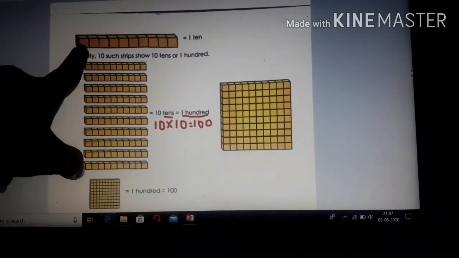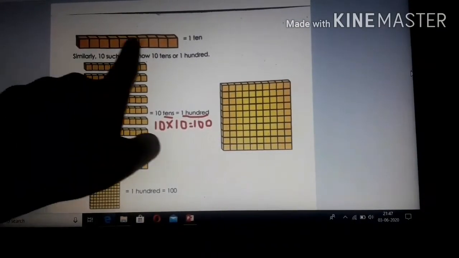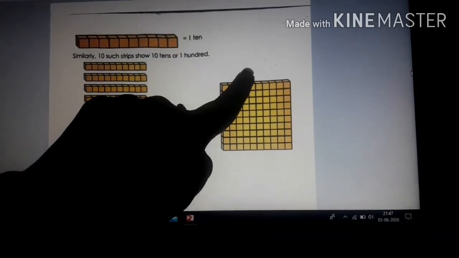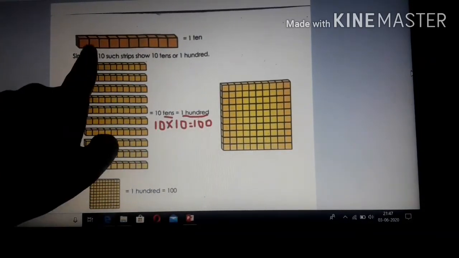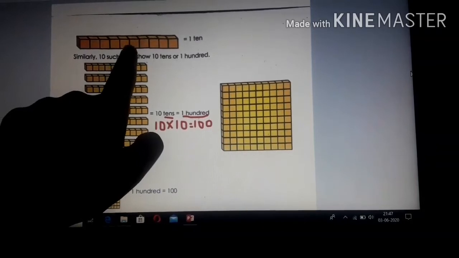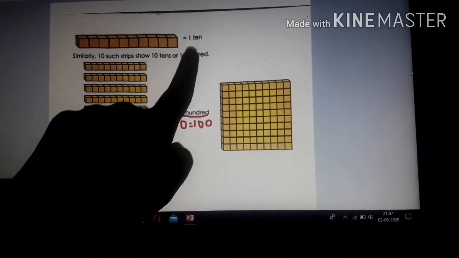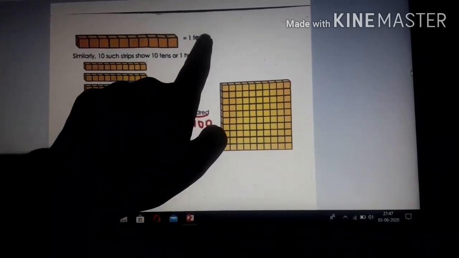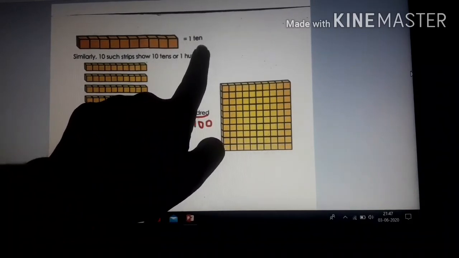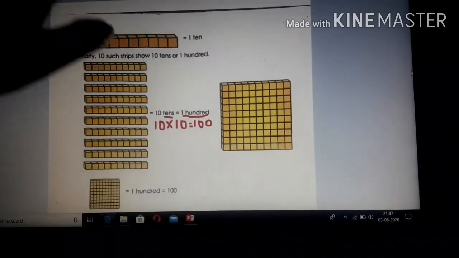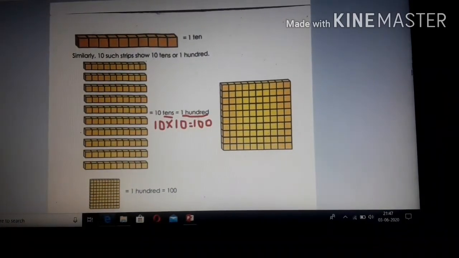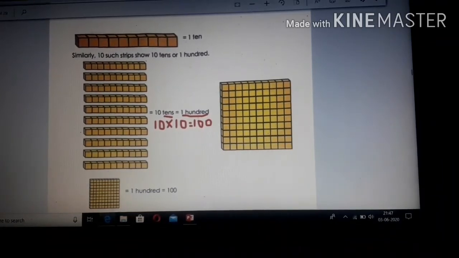Next, you can see this strip. This strip comes under which place? It comes under tens place. So how many strips can you see here? There is only one strip, right? So we write 1 ten. Clear?